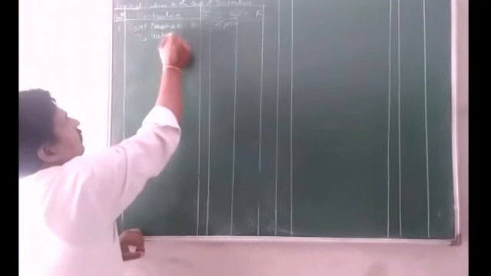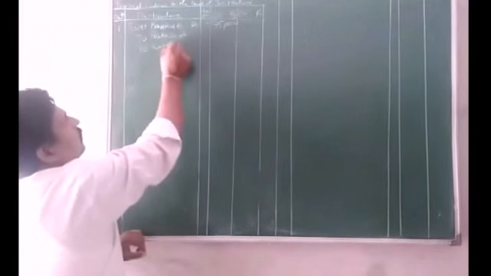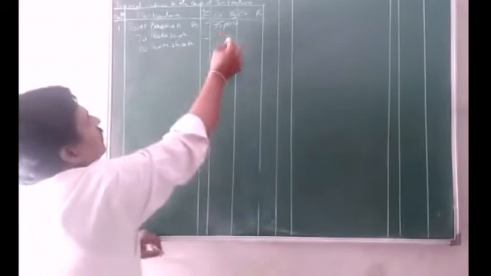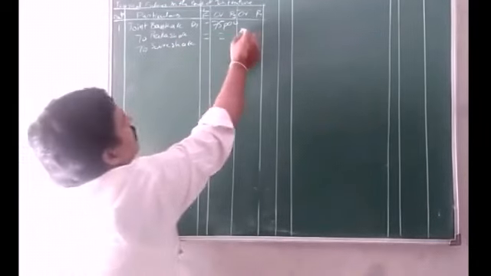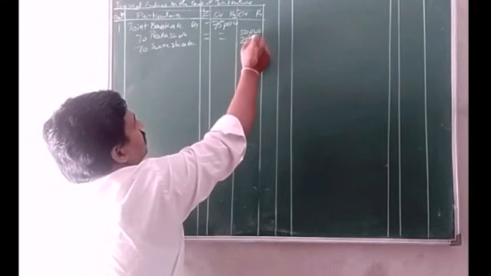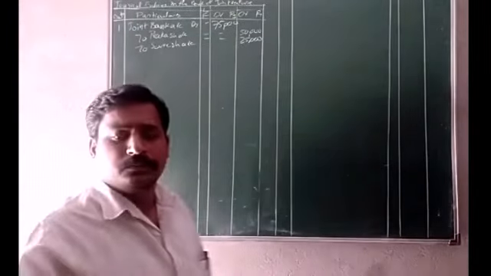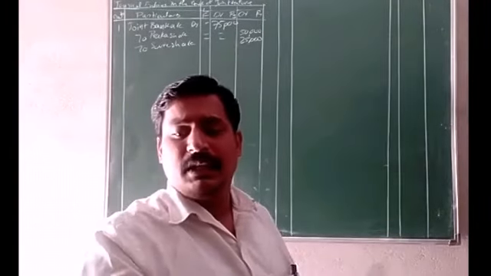Prakash and Suresh. So to Prakash account 50,000, to Suresh account 25,000. And narration. So what should be the narration here?